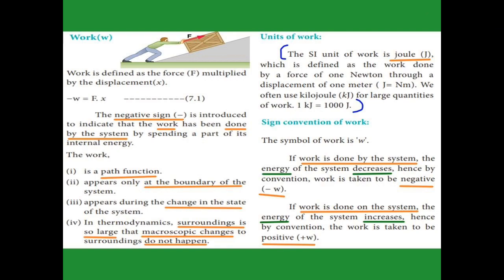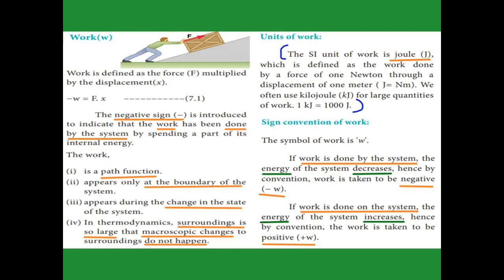Work. What is work? It is the multiplication of force and displacement. And we introduce the minus sign here because the work is done by the system. Work done by the system means it spends some energy, so the energy is lost. So the loss of energy we indicate by a minus sign.